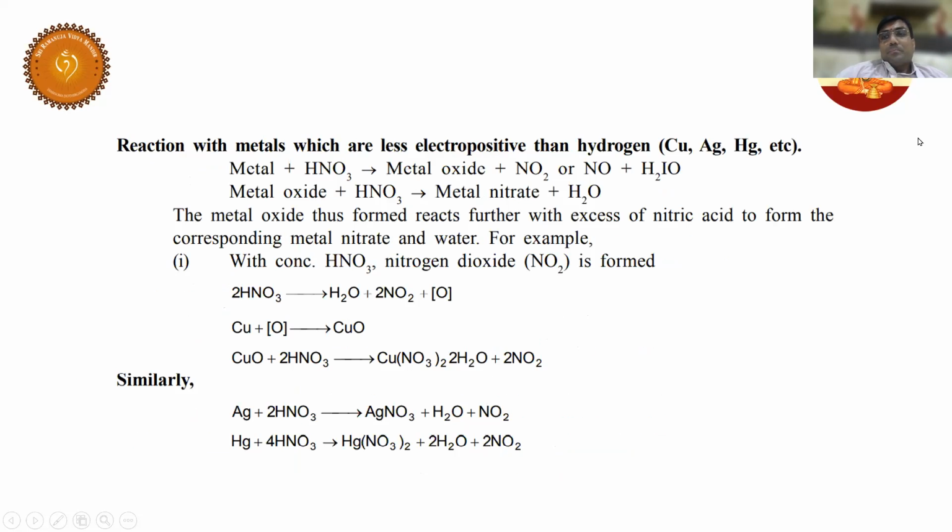Okay. Now, students, you have seen some of the metals which are above in the electrochemical series. Now you are going to see some reactions of metals below in the electrochemical series. So copper, silver, and mercury are below in the electrochemical series, right? Have a look here. Copper with concentrated HNO3, you get NO2. With dilute HNO3, you get NO. Similarly, with copper, silver, and mercury, in all these cases, you get metal nitrate and NO2 with concentrated HNO3.